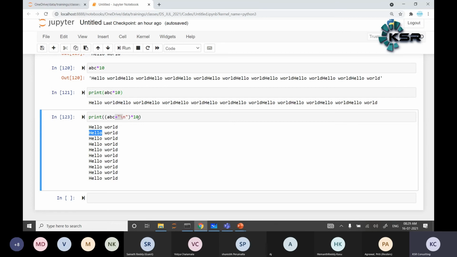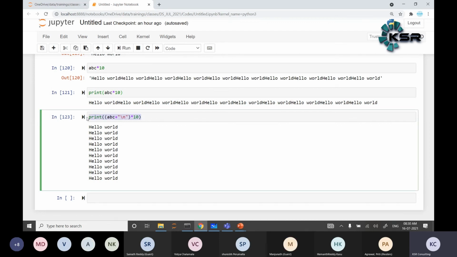Okay. Now any questions, guys? Any doubt? Suppose if I need to get the space between hello world space hello world, in the one line input output, it is not possible, right? Because it will give the next variable. It is not possible.